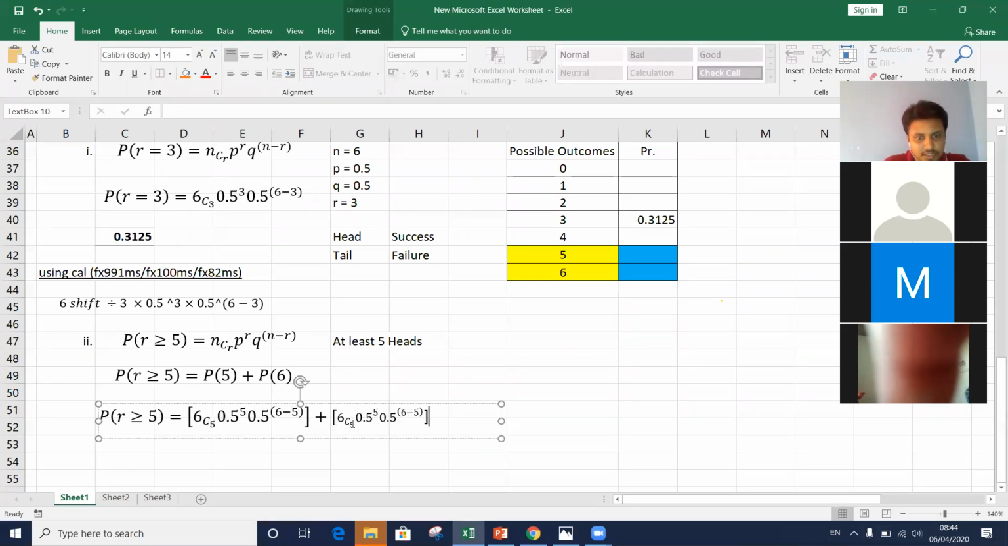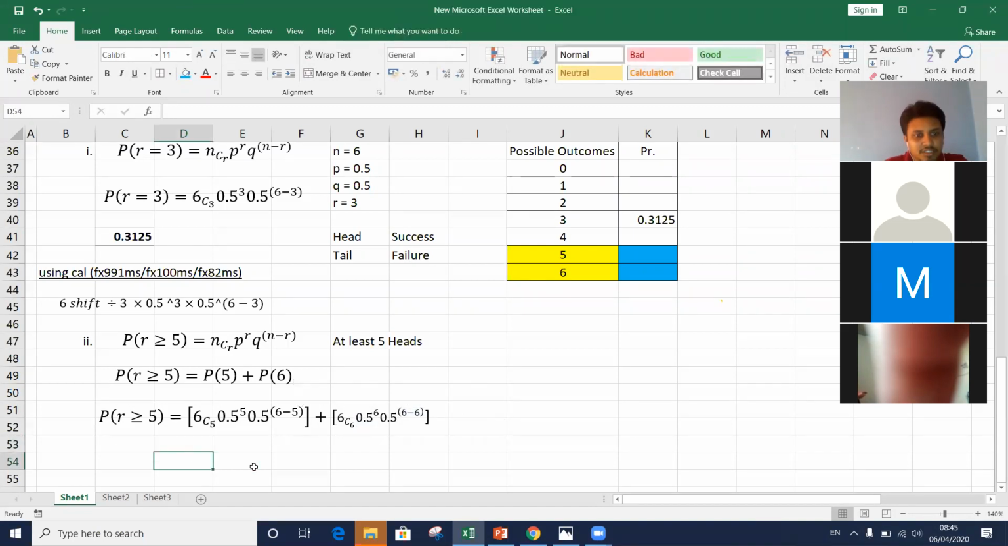Okay, here it's not 6C5 now, what should it be? 6C6. Out of 6 times, all the 6 times we should get head. This is the probability that comes from here, right? The P value does not change. Only the R value changes, right? R value is 6.